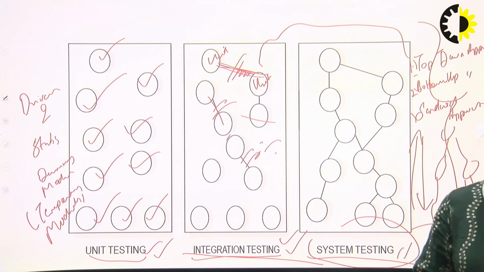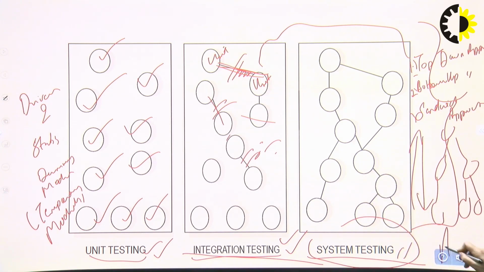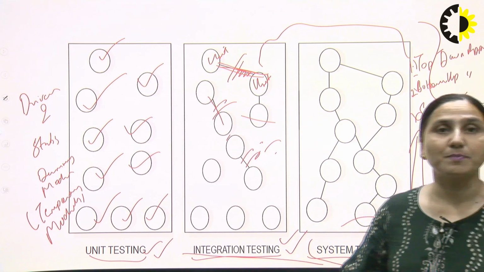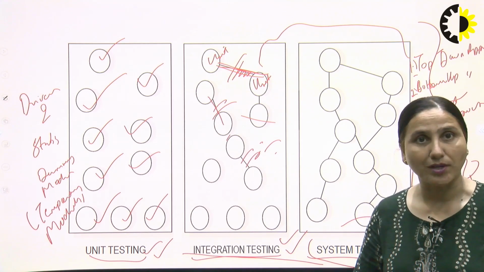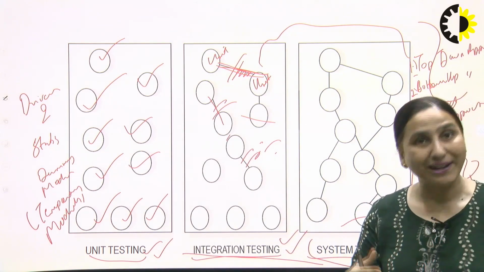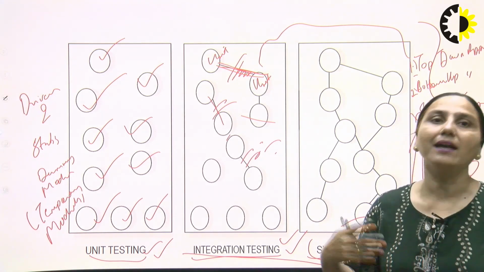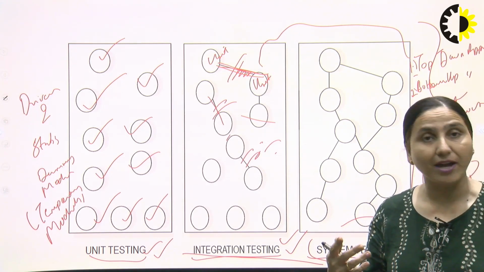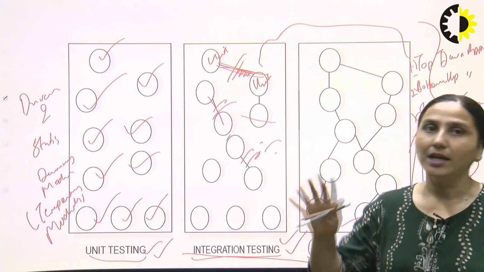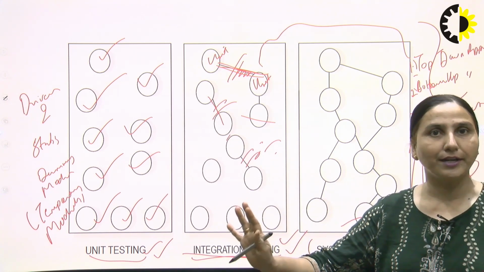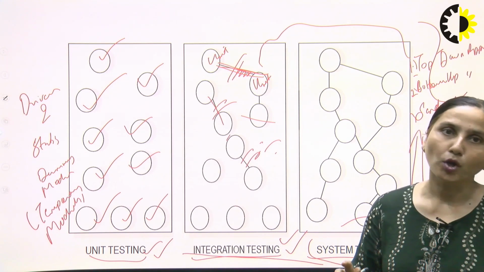And after system testing comes acceptance testing. This is the testing which is performed by your users as well. It is further divided into alpha and beta testing. One is done in a controlled environment, and the other is not done in a controlled environment, not in laboratories. In beta testing, the product is delivered to the end user and they check the system at their own level.